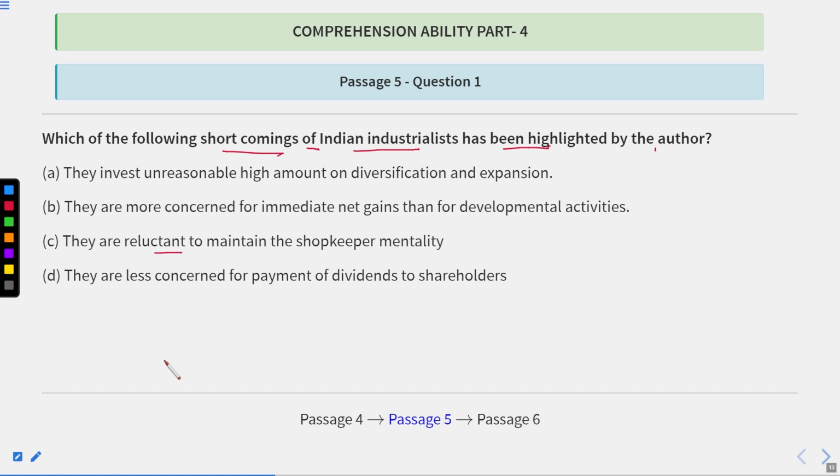Reluctant means they are not in condition. It means they cannot, they avoid. They are not able to do that. They are less concerned for payment of dividends to shareholders. Now, we have already read this for dividend to shareholders and diversification and expansion and net gains, then for development activities. So let us get back to the passage now.